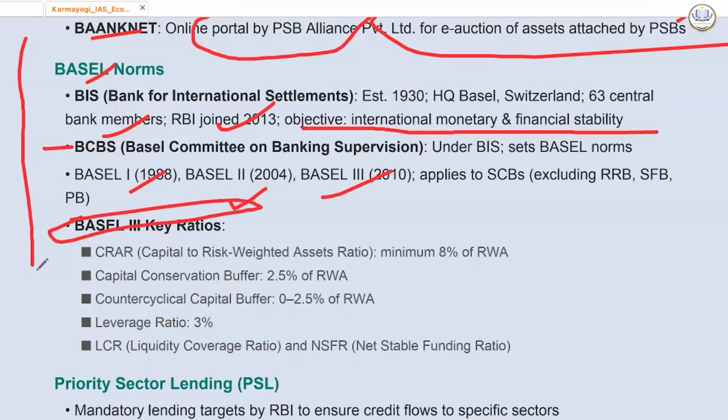Now, what does Basel 3 tell? It said about CRAR, that is capital to risk weighted asset ratio, minimum 8% of RWA. Okay. Now, what is CRAR and RWA? Let's understand it. So it is a primary metric used to measure a bank's financial health. ये ऐसे किया जाता है इसमें टायर 1 कैपिटल, टायर 2 कैपिटल एंड रिस्क वेटेड एसेट से डिवाइड करते हैं.